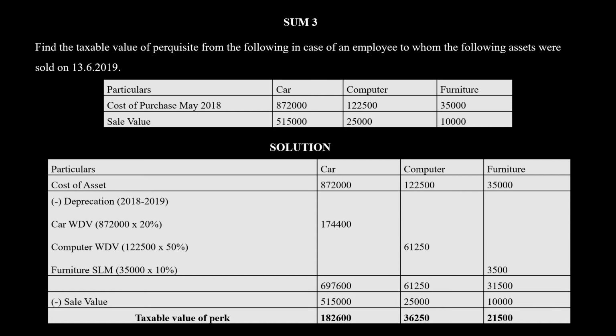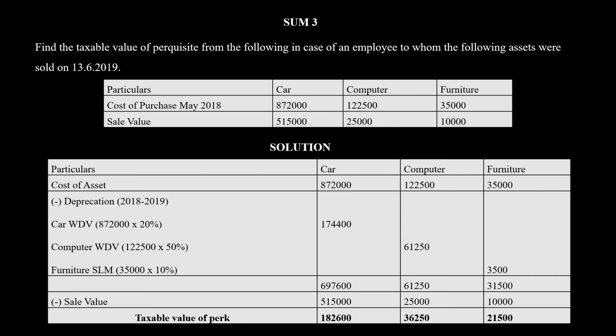Now only for 2018-19 you have to calculate the depreciation. Depreciation for a car is charged at WDV method 20%. So 8,72,000 into 20% is 1,74,400. Come to the computer. Again it is WDV method, but 50% has to be charged as depreciation according to the rule that we have already studied in the previous class. So 1,22,500 into 50%, 61,250.